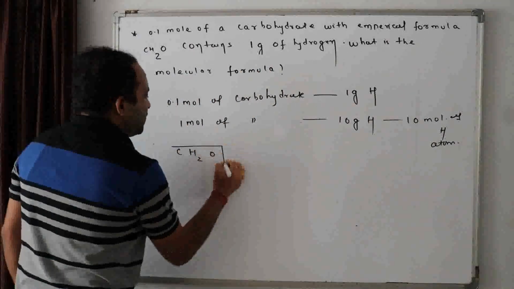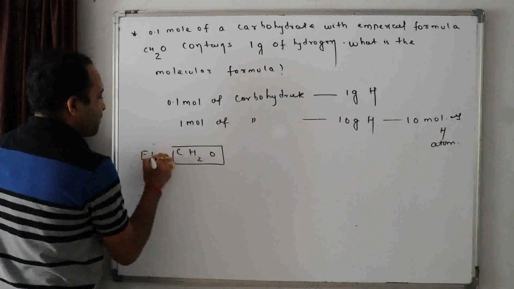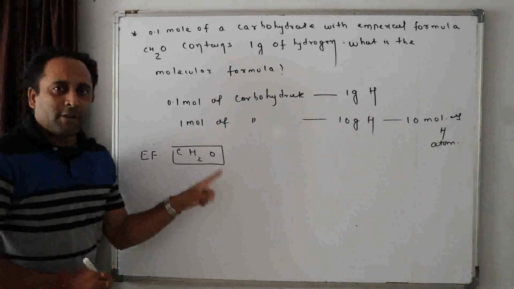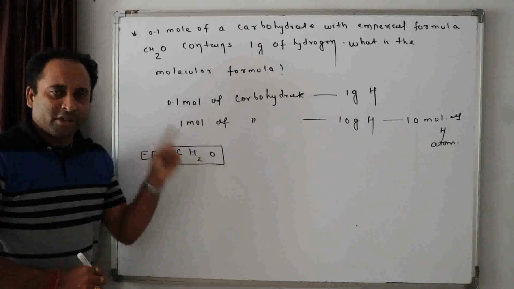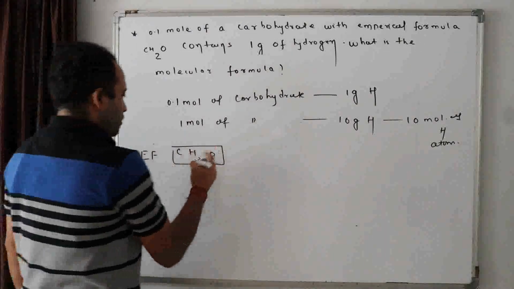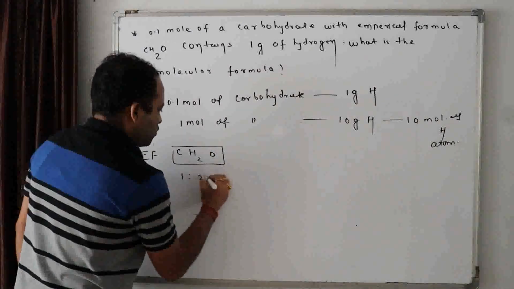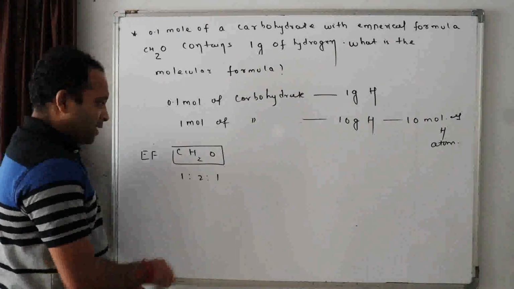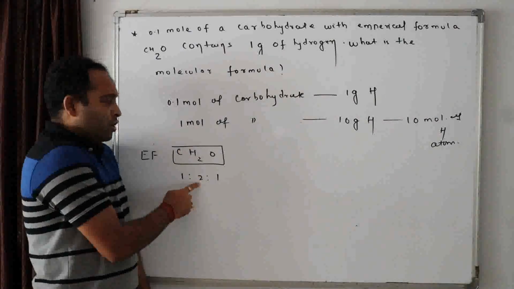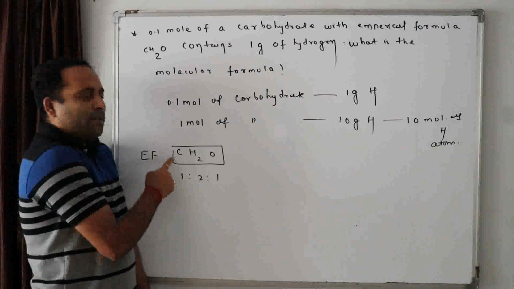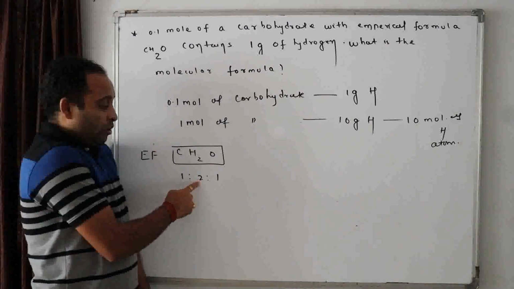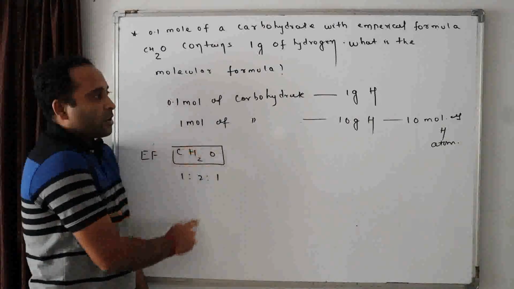Then CH2O, is it the empirical formula? Do you say empirical formula is the simplest ratio? What is the ratio here? 1:2:1. That means, simplest ratio means 2 moles of hydrogen combine with 1 mole of carbon, and 2 moles of hydrogen combine with 1 mole of oxygen.